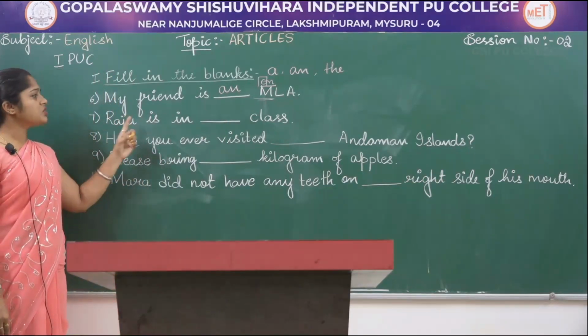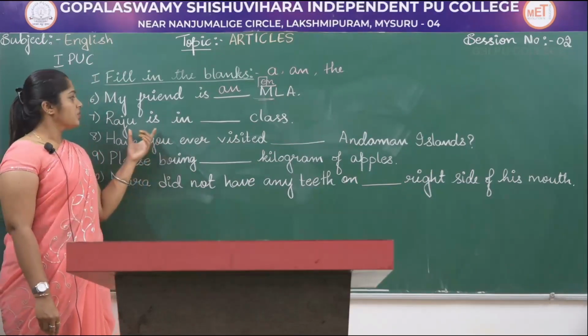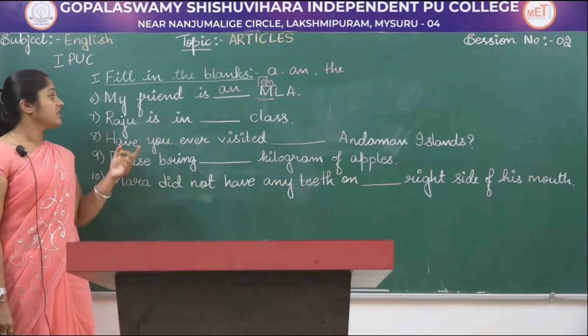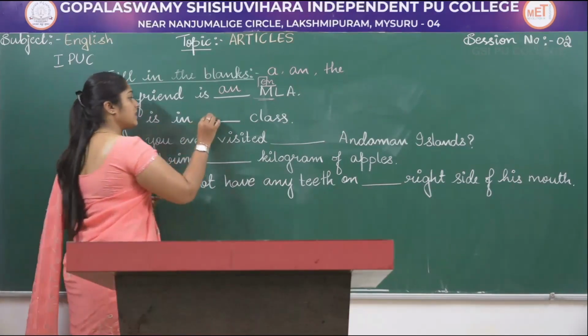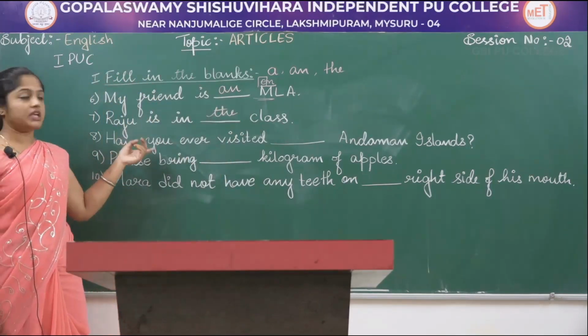Next one, Raju is in dash class. So here we are specifying where Raju is. That is, Raju is in the class. Okay, we are specifying where Raju is.